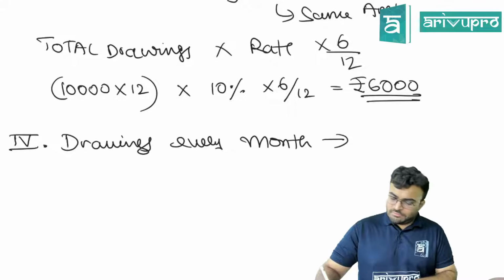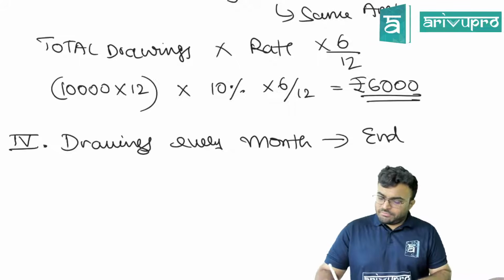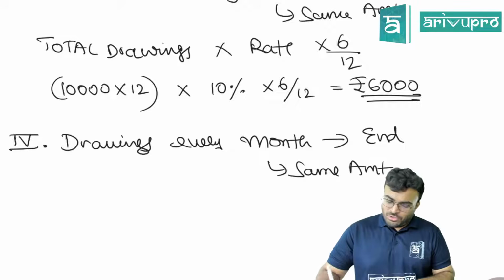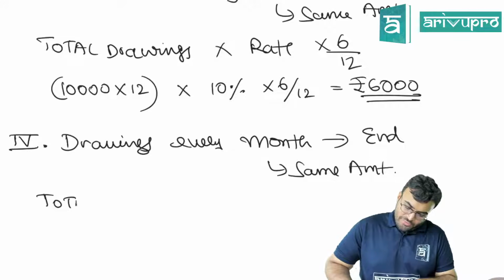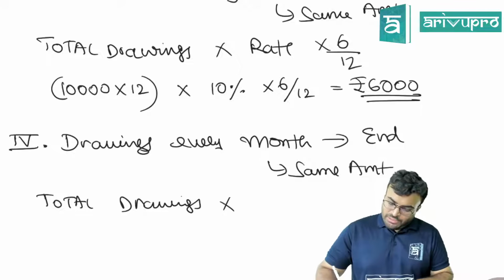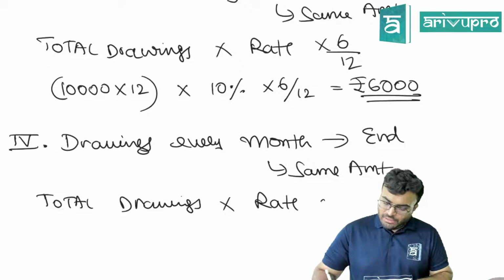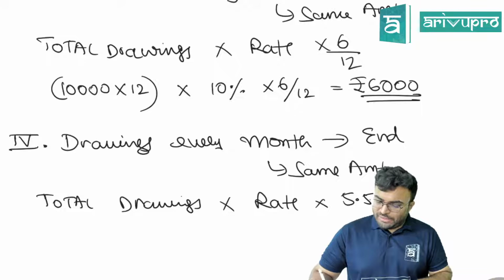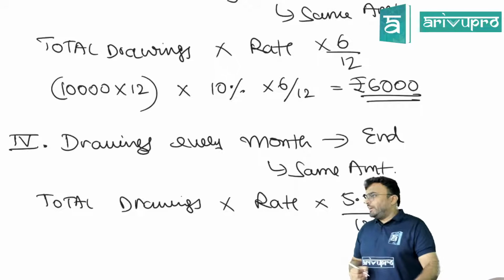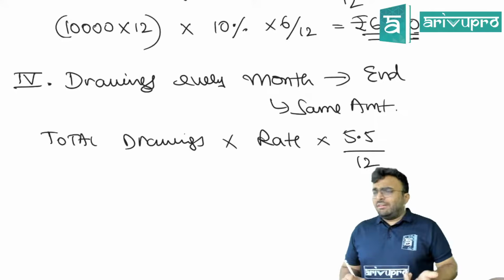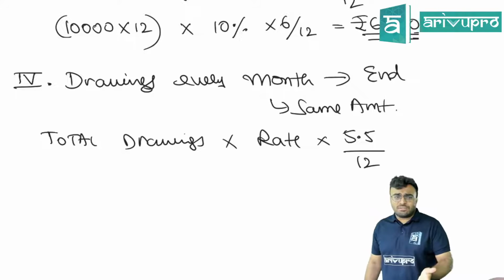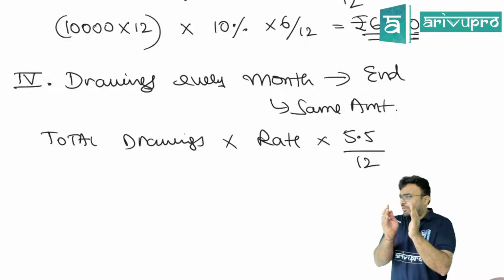Every month, and obviously it is the same amount. So now the formula will be total drawings into rate into 5.5 divided by 12. Again, if it is the end of the month, the first month would not be there. No interest in the first month, because in the first month you have not taken anything.